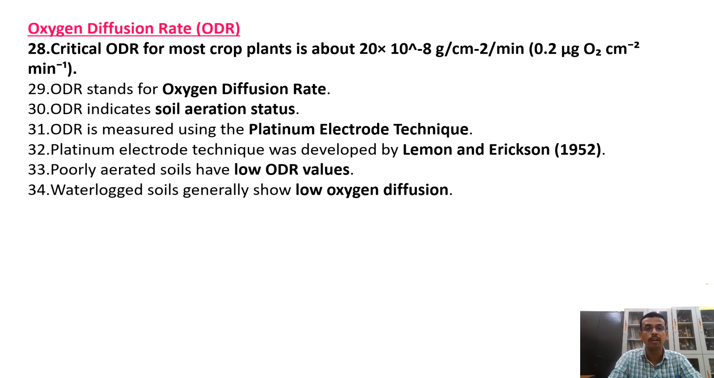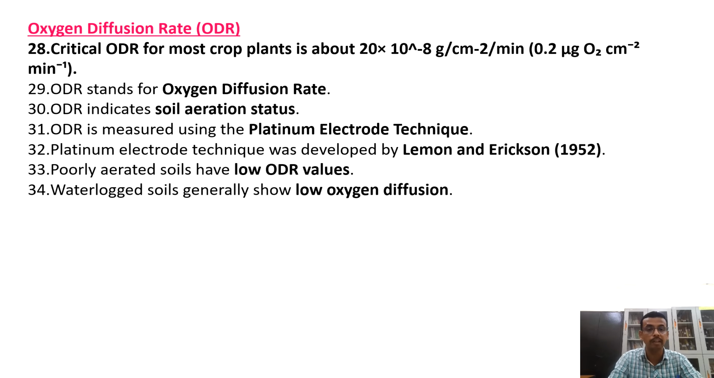Critical ODR, this is most important for JRF, for most crop plants is 20 times 10 to the power minus 8 gram per centimeter square per minute. Optimum ODR is 13 times 10 to the power minus 8 gram per centimeter square per minute. ODR means oxygen diffusion rate. ODR indicates the aeration status of the soil. It is measured by the platinum electrode technique, very, very important. Who gave the platinum electrode technique? Lehmann and Erickson, 1952.